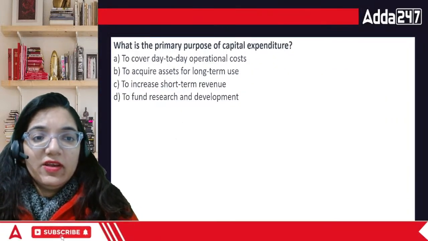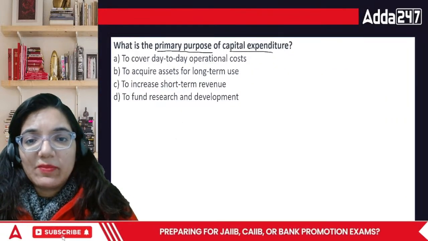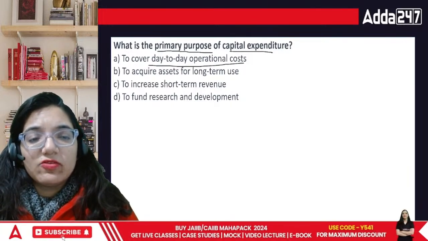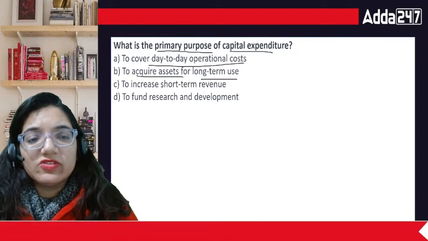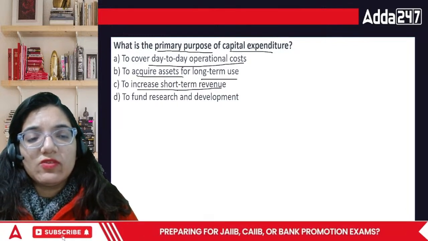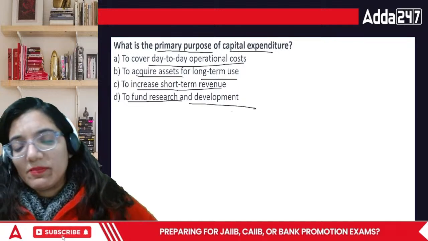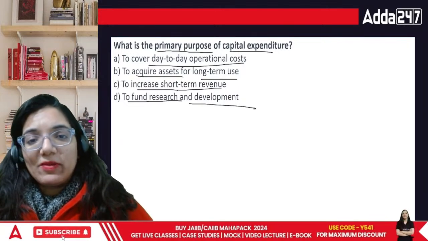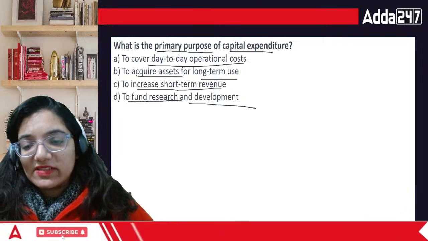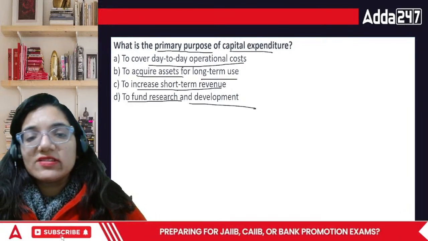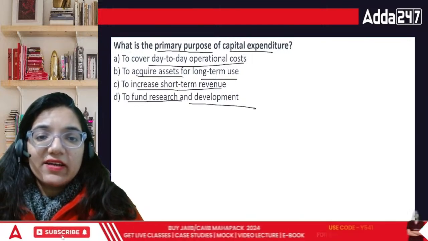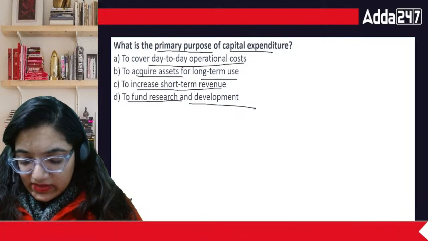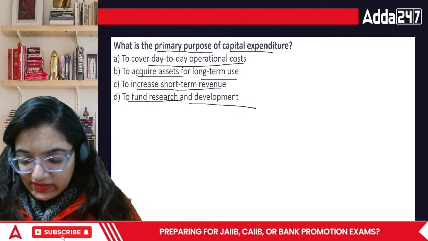Acha, next pointer. What is the primary purpose of capital expenditure? To cover day-to-day operational costs, to acquire assets for long-term use, to increase short-term revenue, or to fund research and development? What would be the answer, everyone? What is the primary purpose of capital expenditure? Capital expenditure is done for a sole purpose that we are trying to have the benefit over a period of time, isn't it? So in this case, what would be the answer?